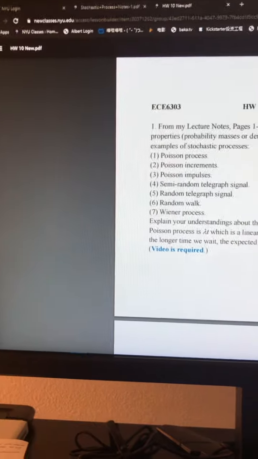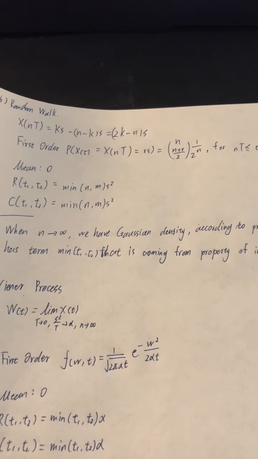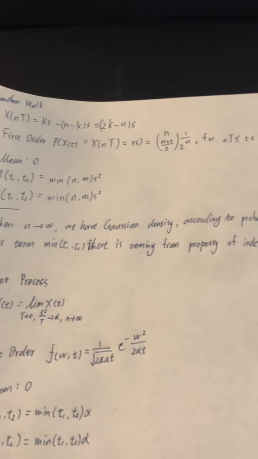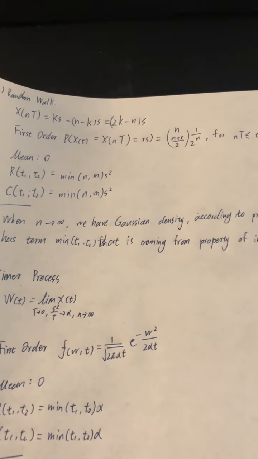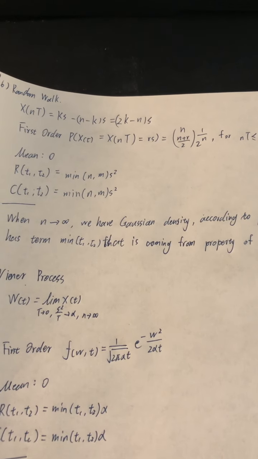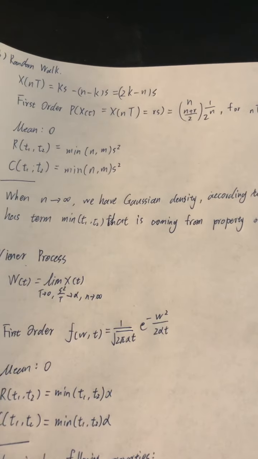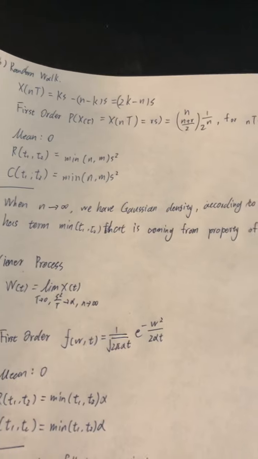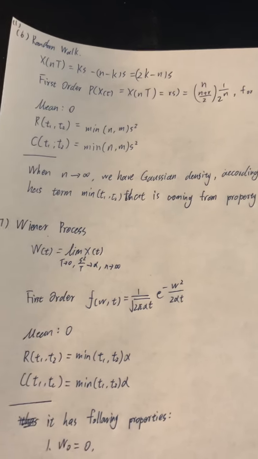And then for the sixth one, the random walk. So the random walk has these properties. The function, the first order probability mass function, the mean is 0, and the autocorrelation R(n, m) is equal to the minimum of n and m multiplied by s to the power of 2, and the autocovariance C(n, m) is equal to the minimum of n and m multiplied by s to the power of 2.